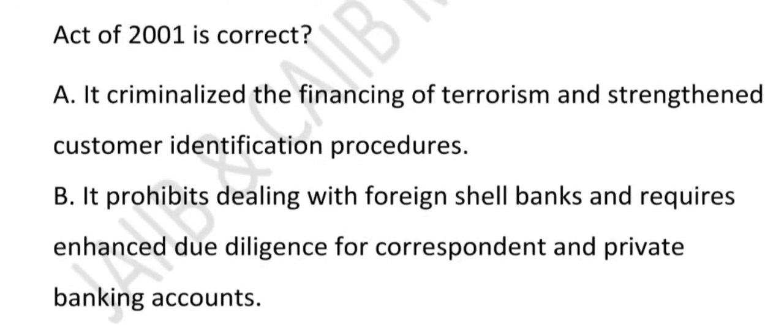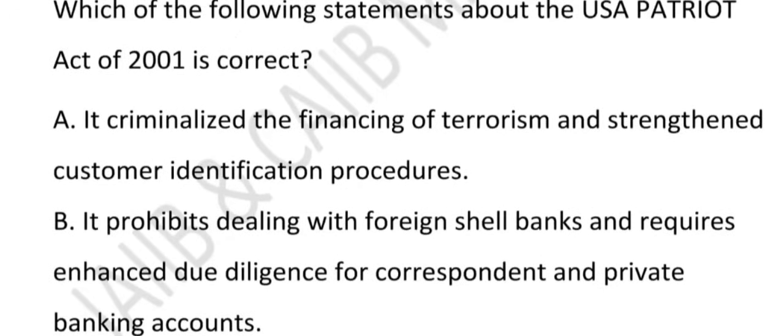So option A, let's start with the option A. It criminalized the financing of terrorism and strengthening customer identification procedure. We are talking in the context of USA Patriot Act. Yes, it is correct. The act made it illegal to fund terrorism, like giving money to terror group. Bank now verify customer more strictly, like making it illegal to pay a hitman and requiring ID check at the bank.